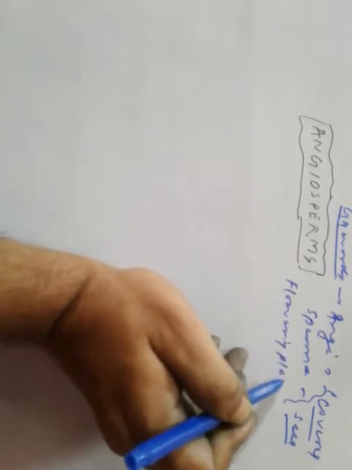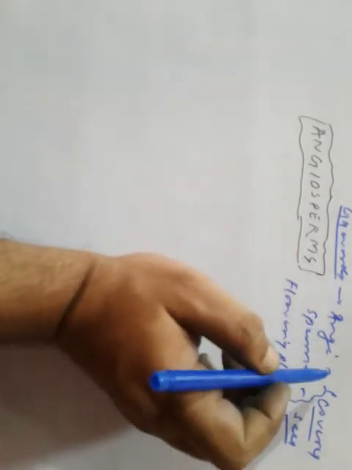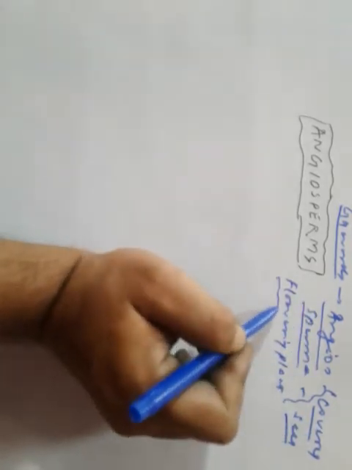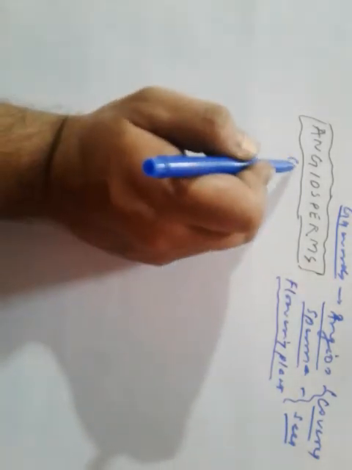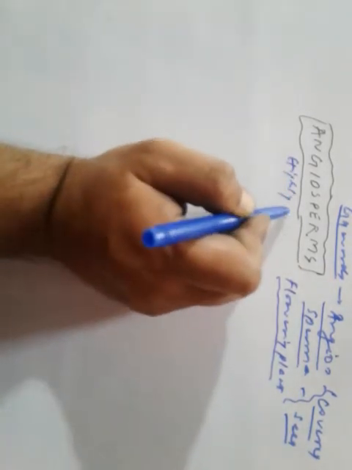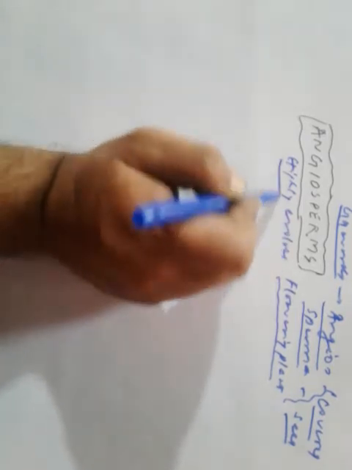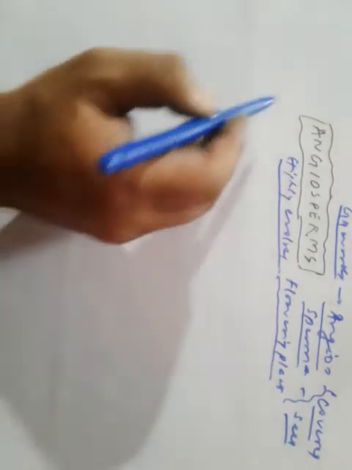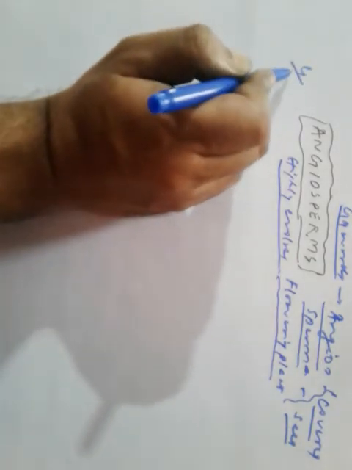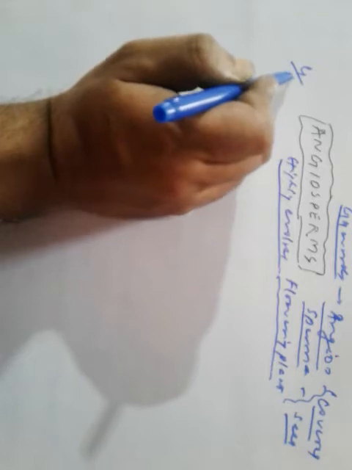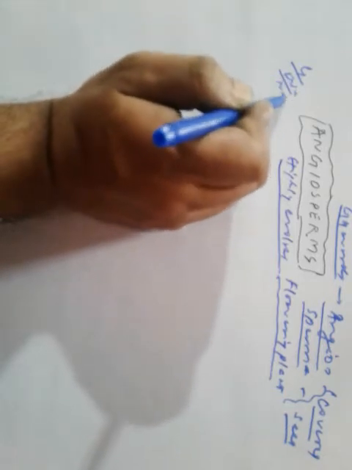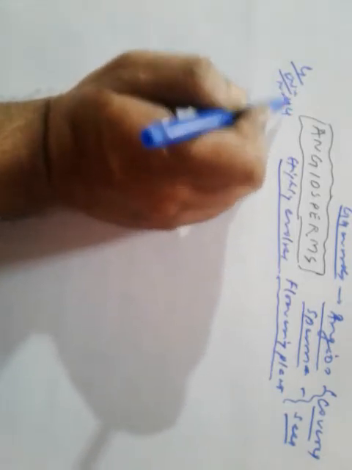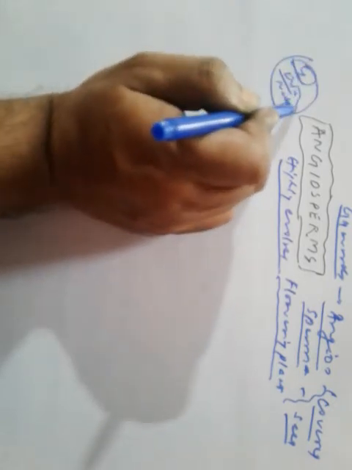Angio means covered, sperma means seed, and these are known as flowering plants, or highly evolved flowering plants. Highly developed or evolved flowering plants. In gymnosperms, what had happened? The ovules were naked. What had happened? The ovules were naked.